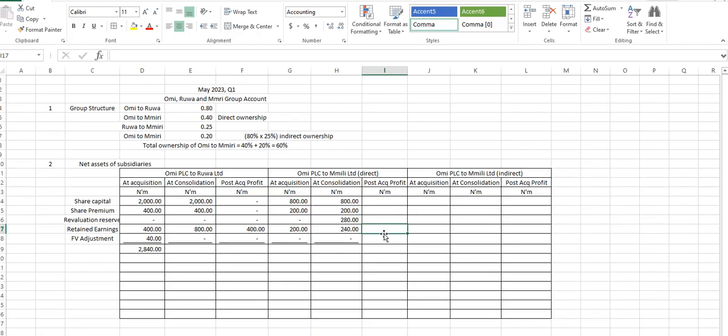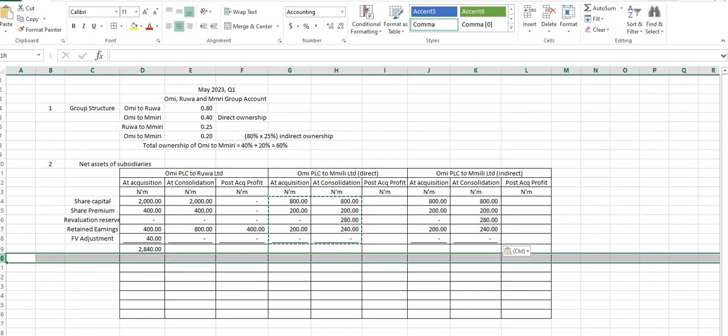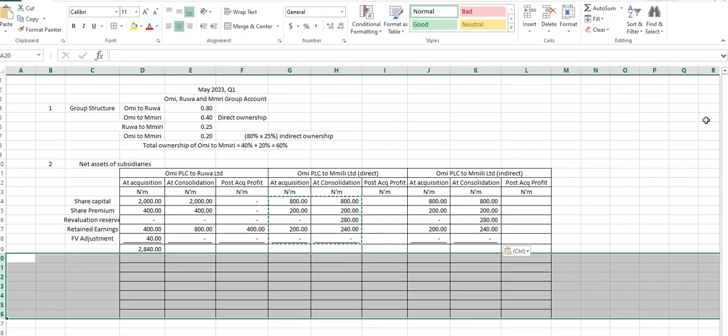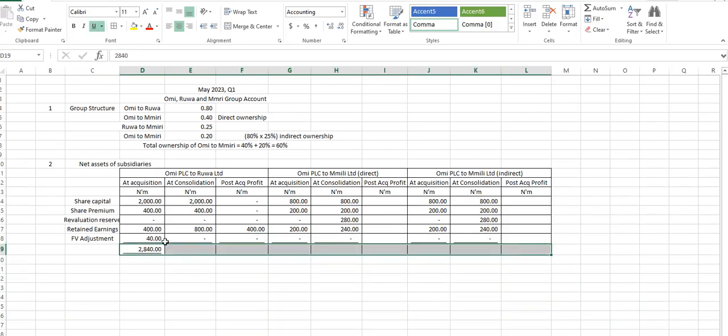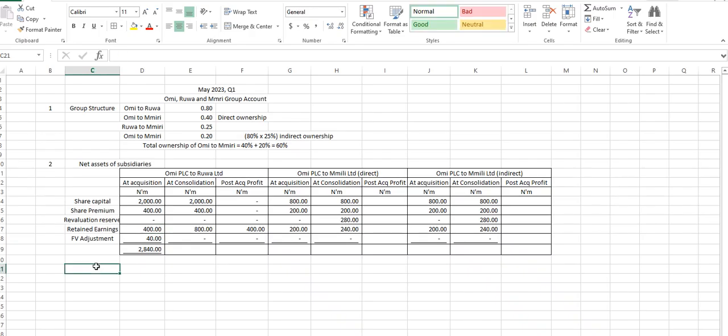Now, for our indirect, we will still have the same information here at acquisition and at consolidation. This is our net asset at the date of acquisition and at the date of consolidation. The next thing we have to look at is our goodwill, right? So what's our goodwill now? How do we calculate goodwill?